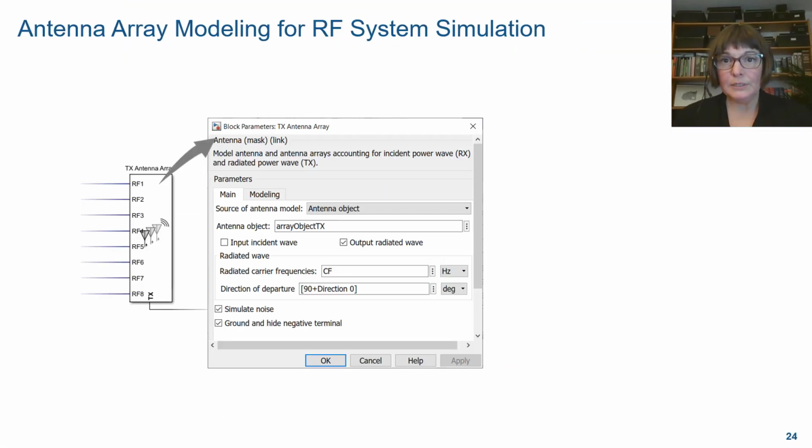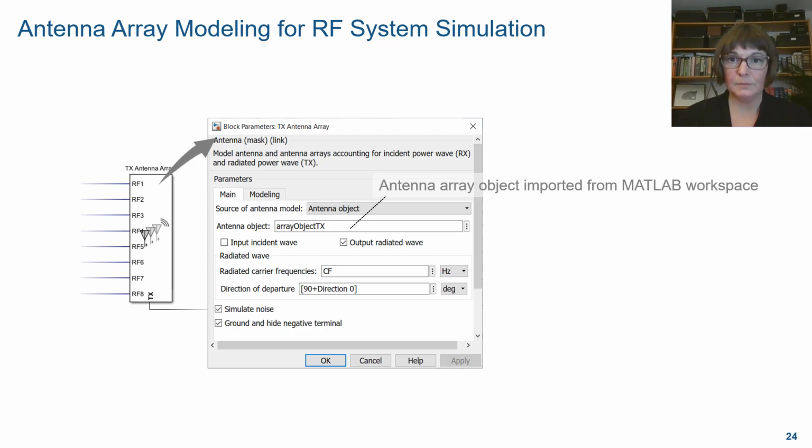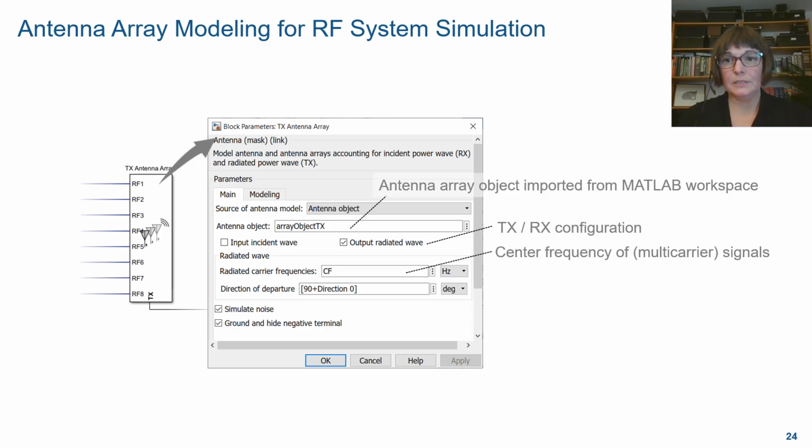Let's see a little bit more in detail how this antenna block works, because it's really interesting. From the mask of the block, you can specify the antenna object that is directly imported from the MATLAB workspace. We have seen, for example, how to create this object using the app, but you can also create this object from the command line. You can specify if the antenna operates as a transmitter or a receiver or both, and you can specify the center frequency of your signals.